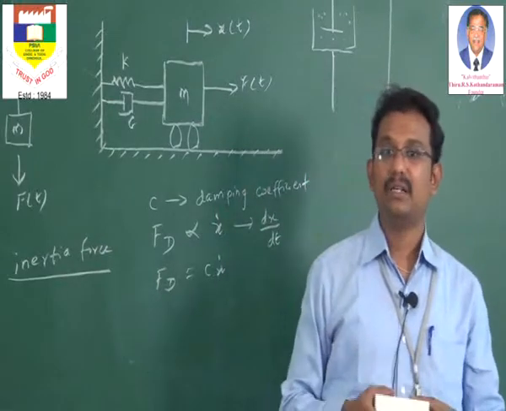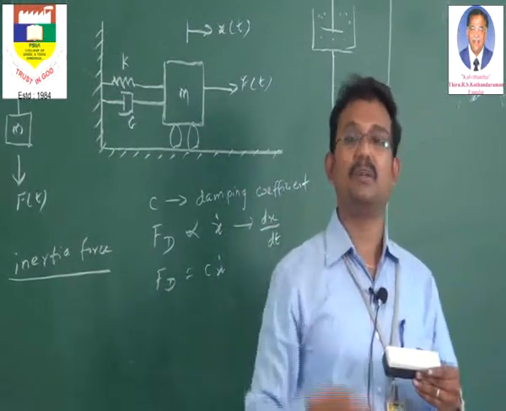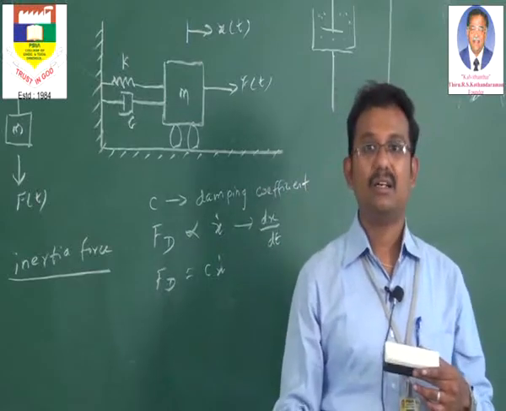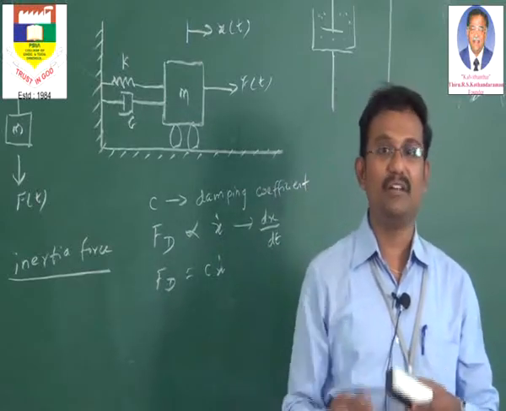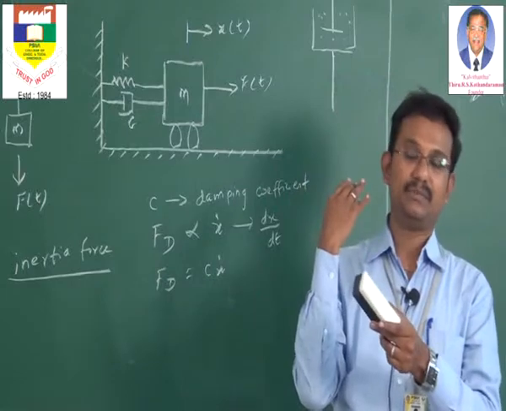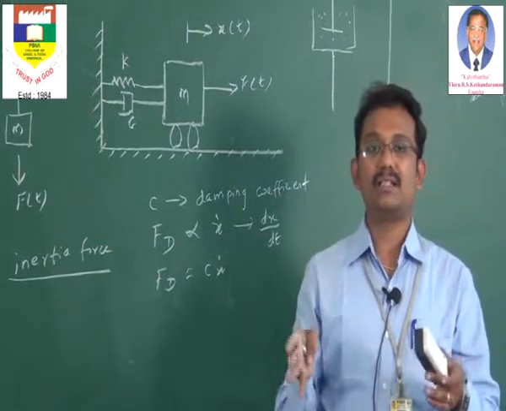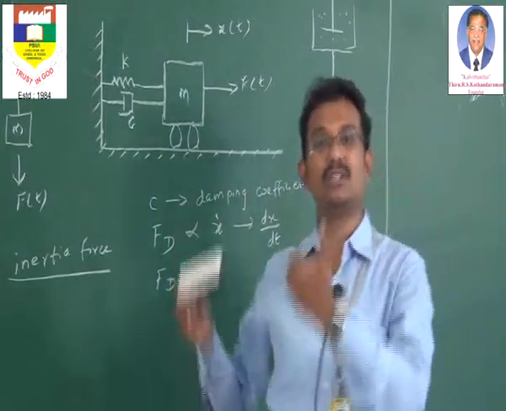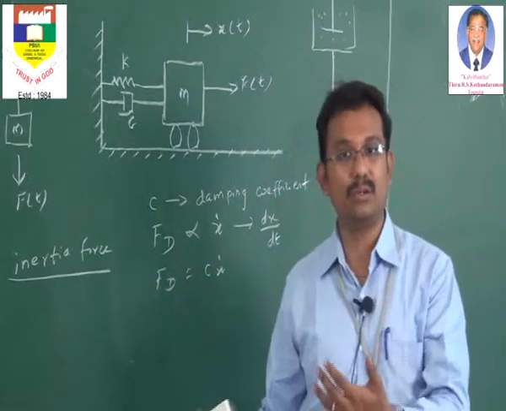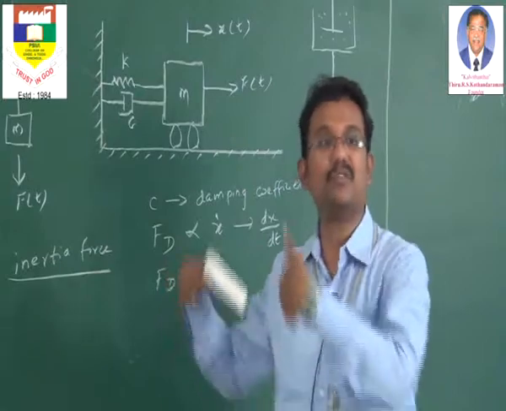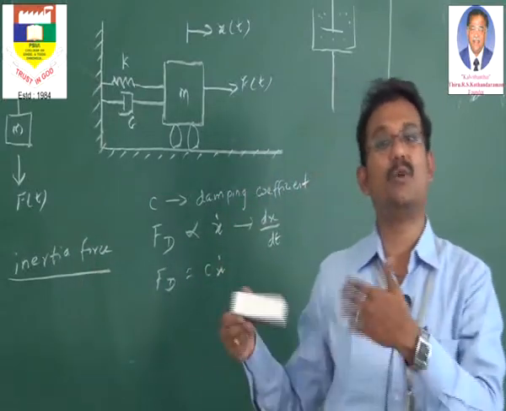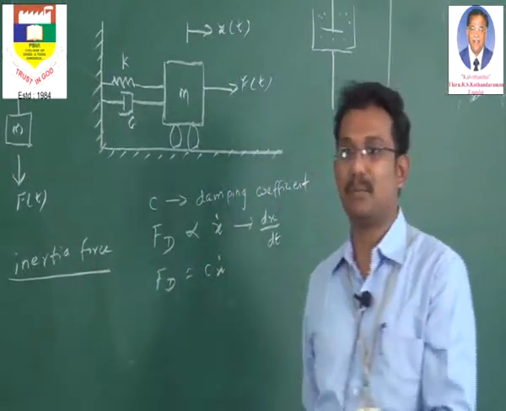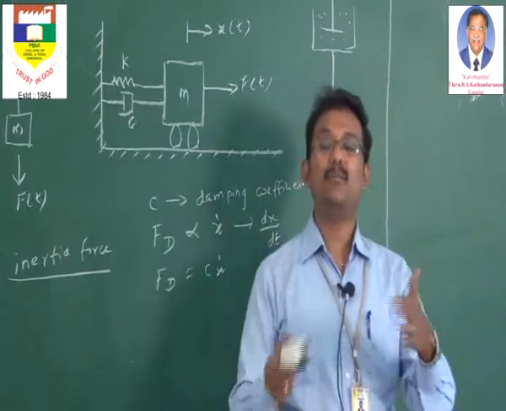Now what will happen? Because of the sudden movement of the person's feet, which direction will the person be falling down? He will be falling towards the back. The reason is the body's inertia effect is trying to retain the body in its original position. The body doesn't want to move forward because the bus is moving forward, but the body doesn't want to move forward.